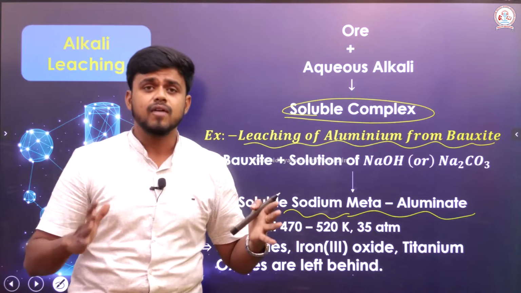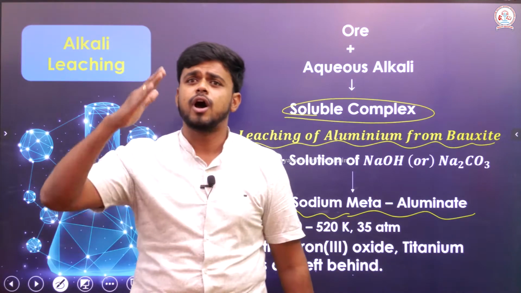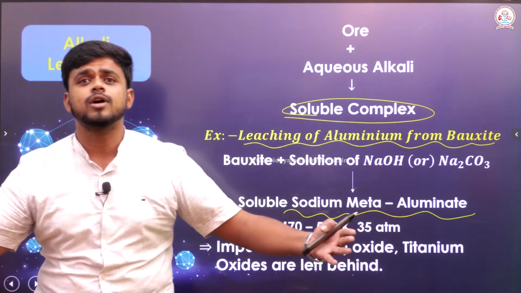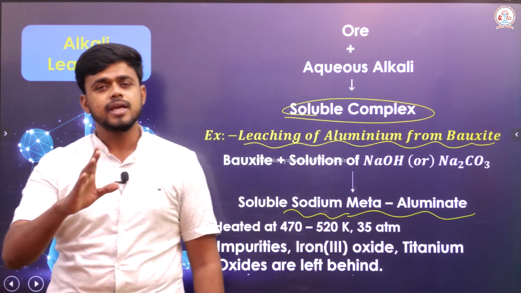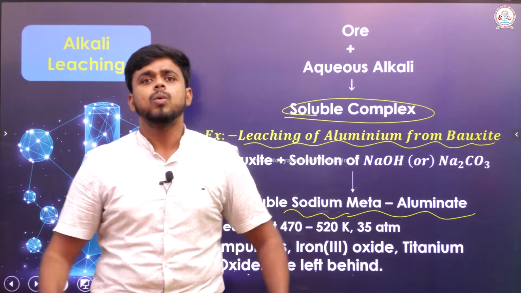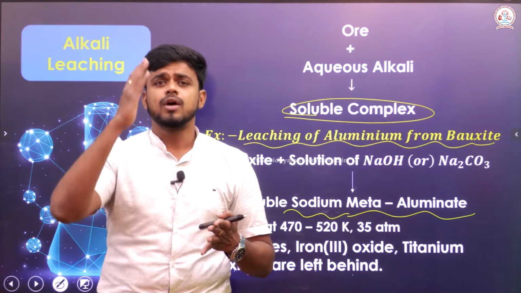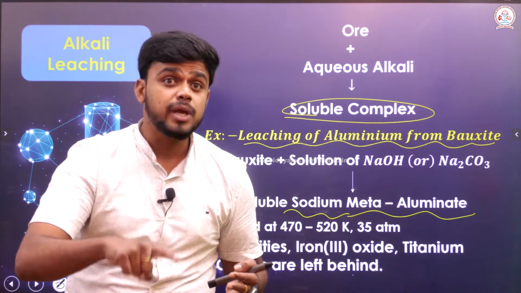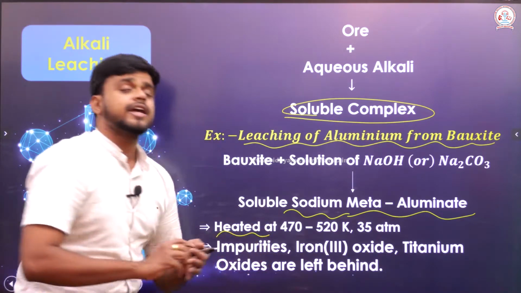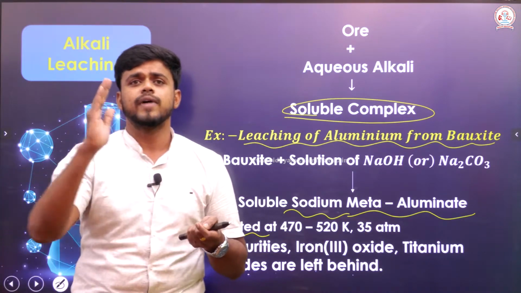Okay, sir. If we have a crushed ore of bauxite, the aluminum ore, and it is treated with either sodium hydroxide or sodium carbonate, will I directly get sodium meta-aluminate, sir, without altering any conditions? No, they react with each other at a particular condition. What is the condition there? The temperature and the pressure. The temperature must be around 472 to 520 Kelvin, which means the whole mixture has to be heated in order to maintain a temperature of about 472 to 520 Kelvin.